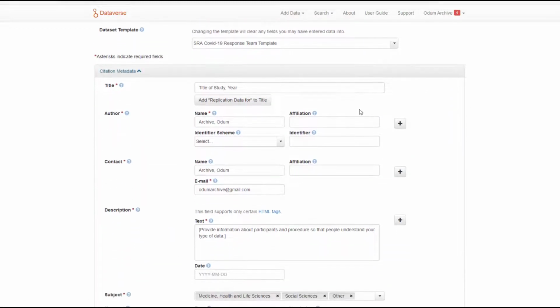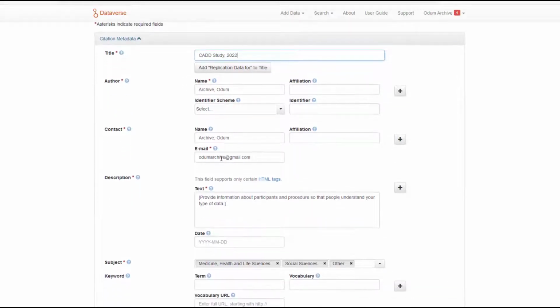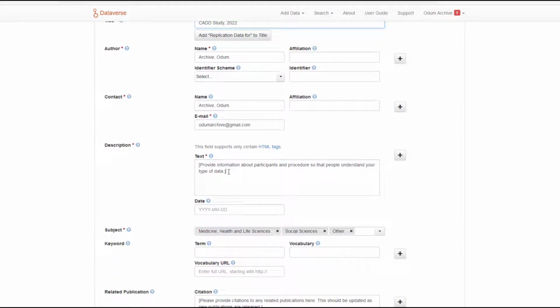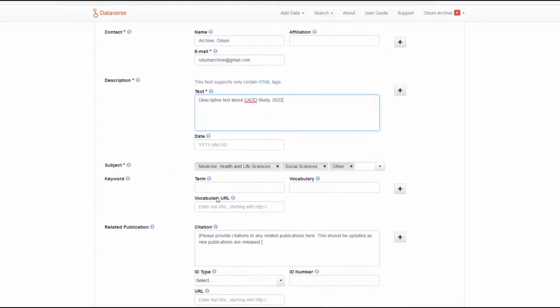Upon clicking Add New Data, you will be taken to the Citation Metadata and Metadata Input form, where you will enter descriptive text that will help users better understand the context of your dataset. Simply fill out all of the required fields as denoted by the red asterisks. The more information you provide, the easier it will be for users to discover your research data within the CADD Dataverse.